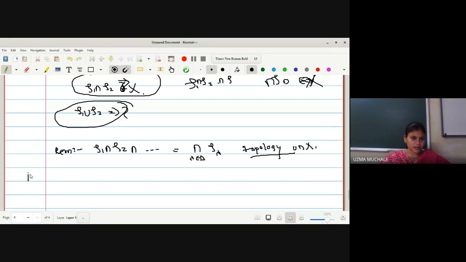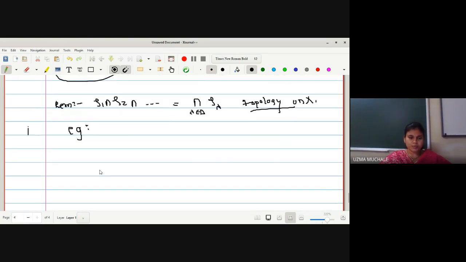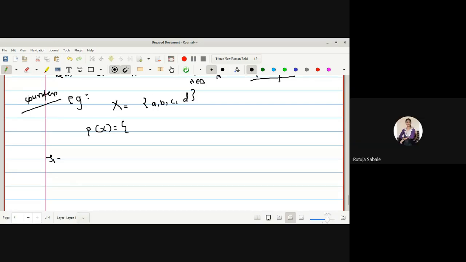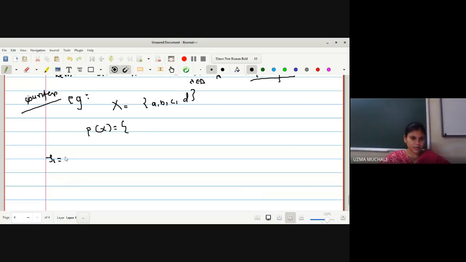What is the question? Whether the union will be true. For that, you can have an example, because if you want to disprove a result, one counterexample is sufficient. So for the counterexample, let us take the set X equal to {a, b, c, d}, and let the power set of X be given. What will be the power set of X? 2 raised to n, that means 2 raised to 4. How many elements will it have? 16. So total 16 elements you have to write here.